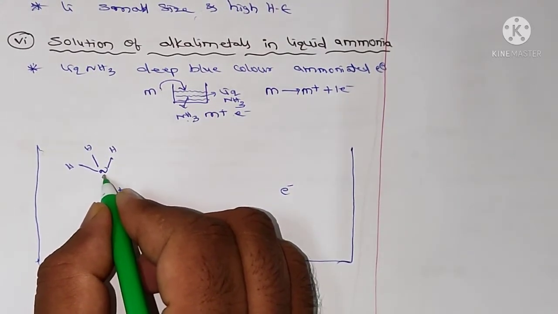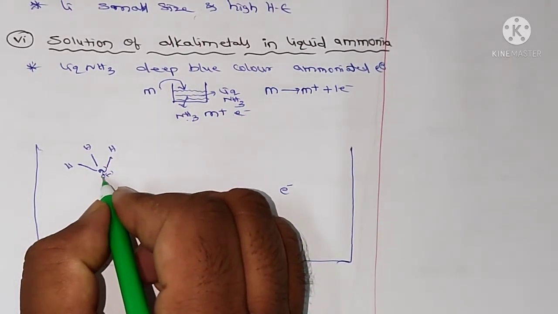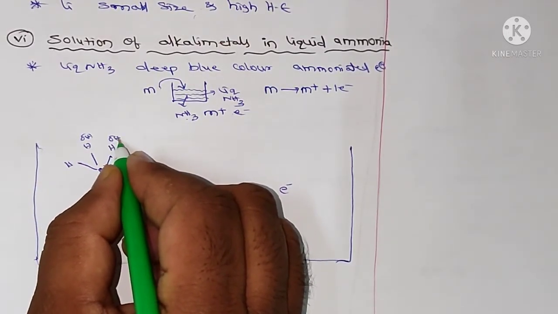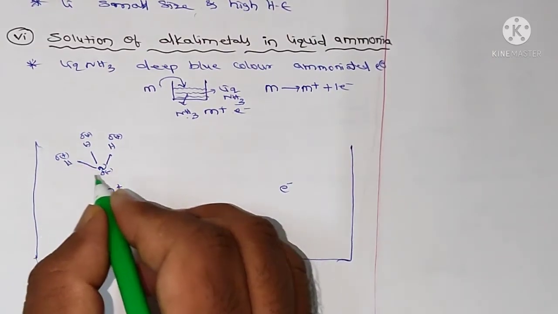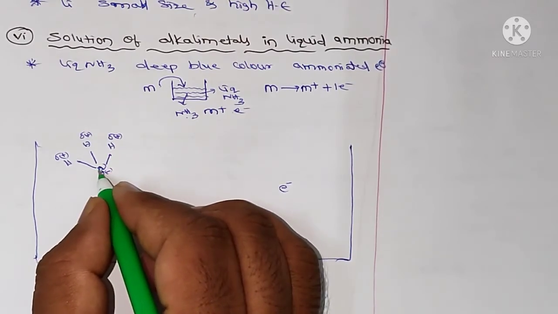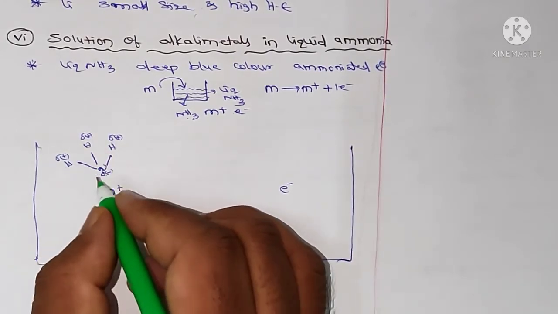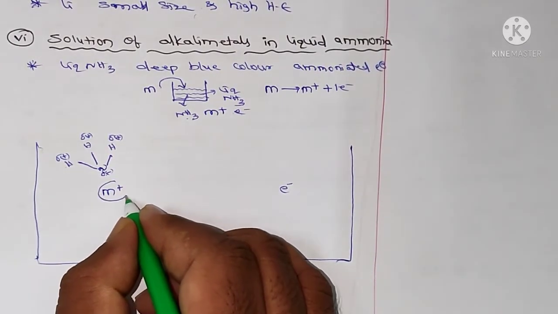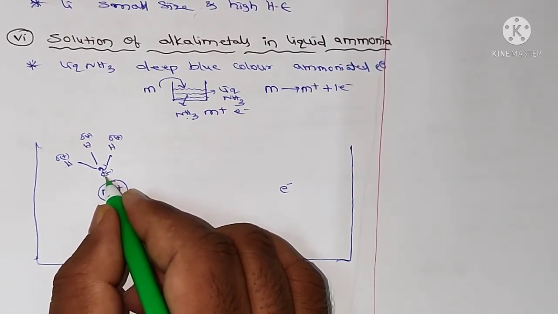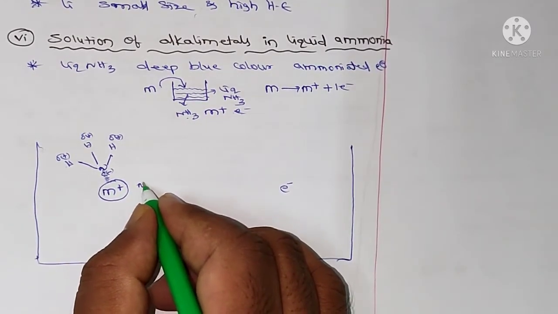We know ammonia NH3: the nitrogen will get partial negative charge due to high electronegativity, and the hydrogens will get partial positive charge. Due to the high electronegativity of nitrogen, the electrons tend towards the nitrogen. So here the metal has positive charge and nitrogen has negative charge. So there is an attraction between the positive and negative. Here I am also taking another molecule.